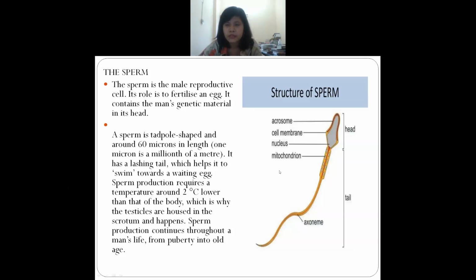You remember the testicle, and this testicle is surrounded by the scrotum. You remember the sac, the skin sac. So they are covered by that. And this sperm production can occur throughout the man's life, that is from puberty, you remember the puberty, teenage, till old age.